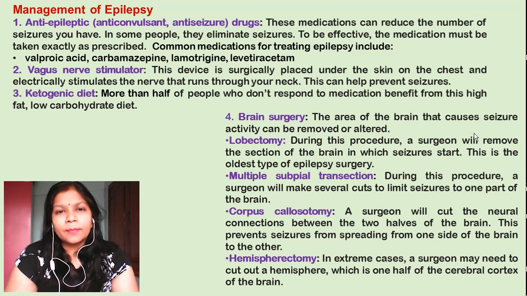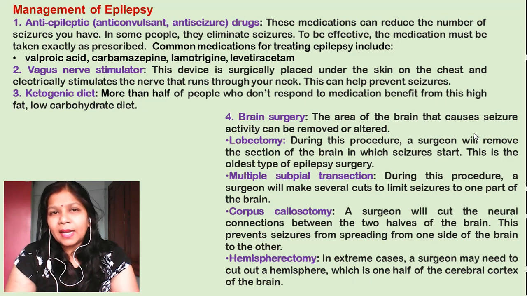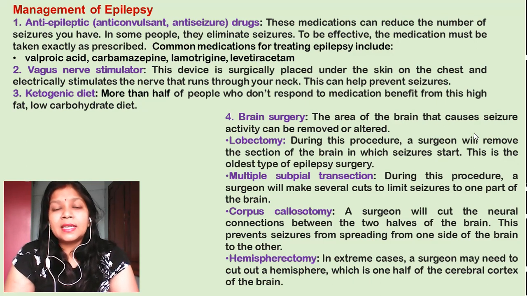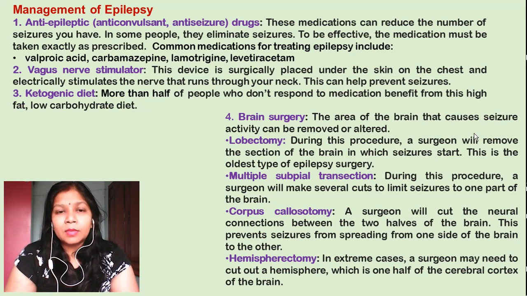Brain surgery. Now brain surgery is the ultimate thing which can be done to treat the epilepsy. In the brain surgery also we have different parts or different techniques. Lobectomy, now in this case the surgeon will remove the section of the brain from which the seizure starts. Okay, so this is the very oldest type of surgery which used to be performed on the patient.